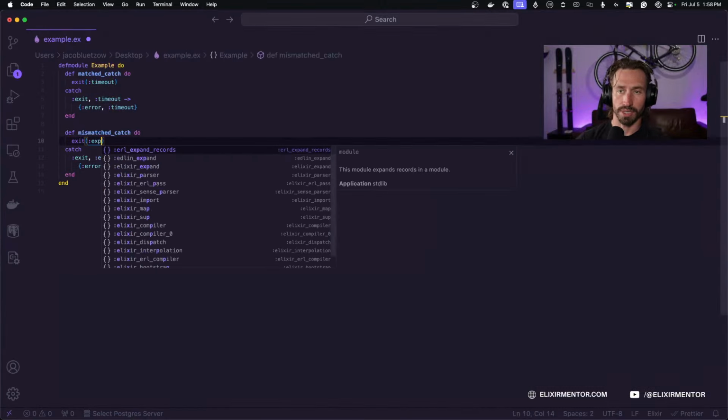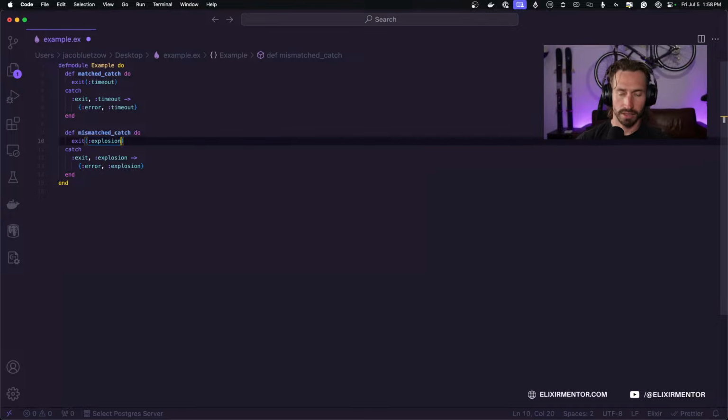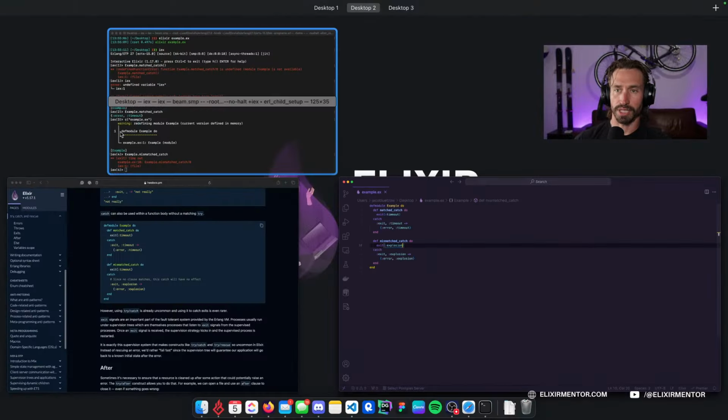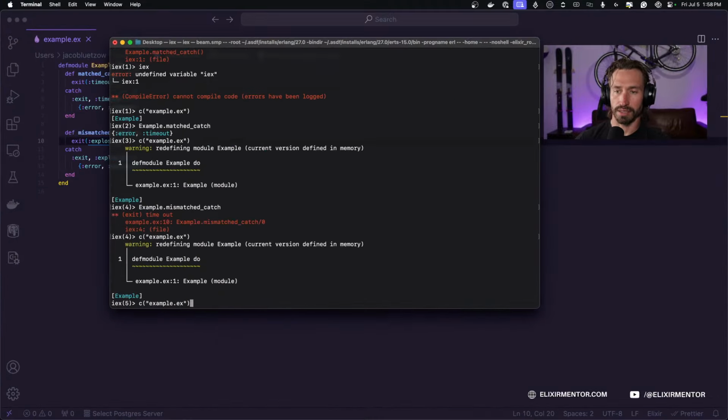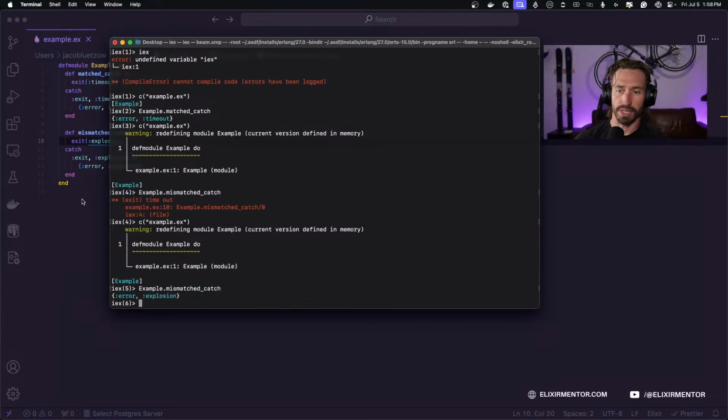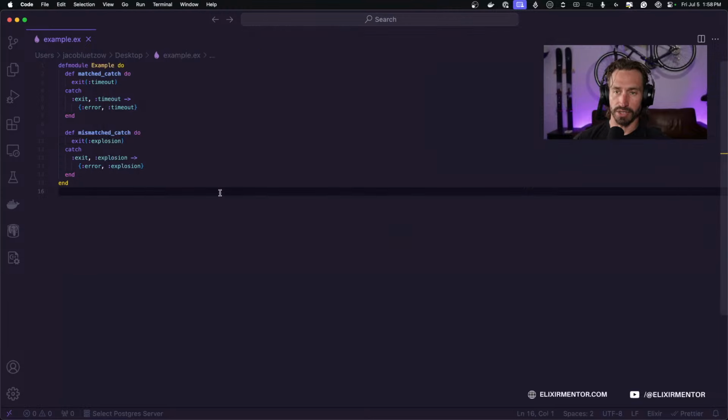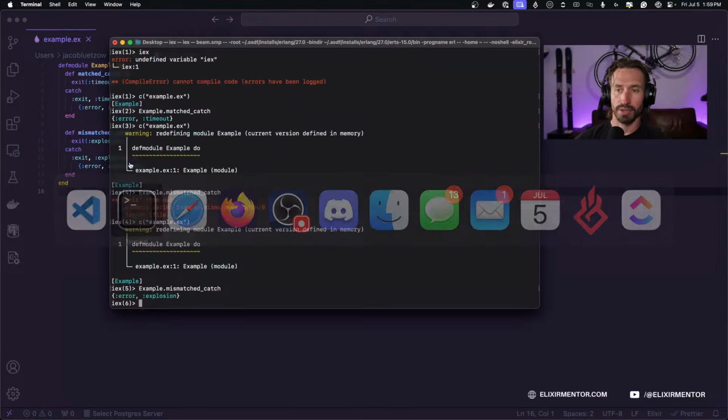But if we were to send in explosion here and recompile and call the same thing, now we get our tuple back. So we don't get our exit timeout error. We actually handle the return, so we don't just get our unhandled error, which is cool.